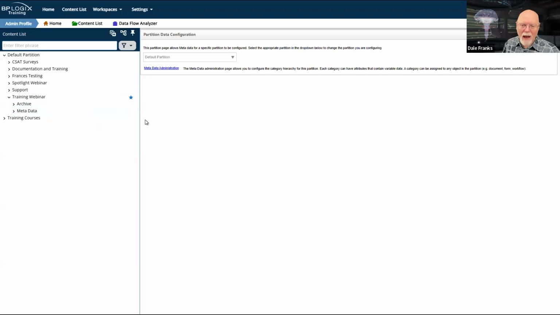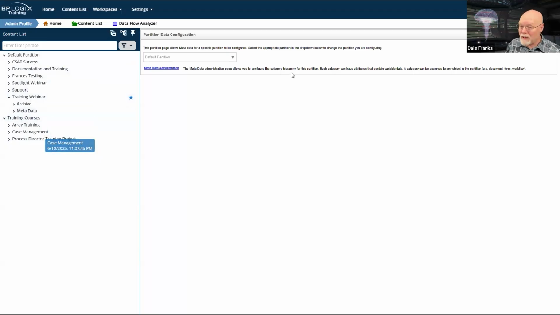In my case, I have multiple partitions because I have training courses, and the training course sample projects are often based on training webinars that I've done. And so therefore, the objects are very similar. I want to keep my training courses completely separated off from all of the regular content that I create. So I've created a second partition.